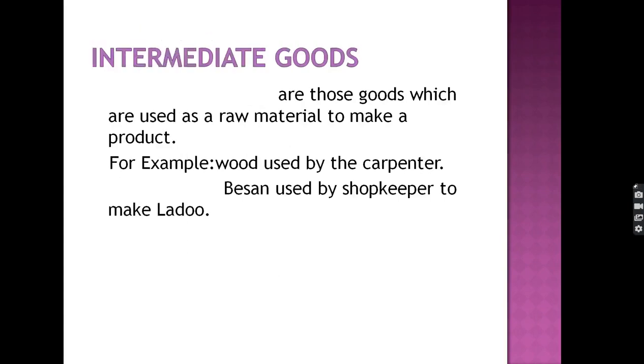Next, intermediate goods. Intermediate goods are those goods which are used as a raw material to make a product. For example, wood is used to make a chair. For example, besan is used by the shopkeeper to make laddu. For example, cream is used by the shopkeeper to make ice cream. These are the intermediate goods. Intermediate goods are used as a raw material, so anything which is used as a raw material is an intermediate good.